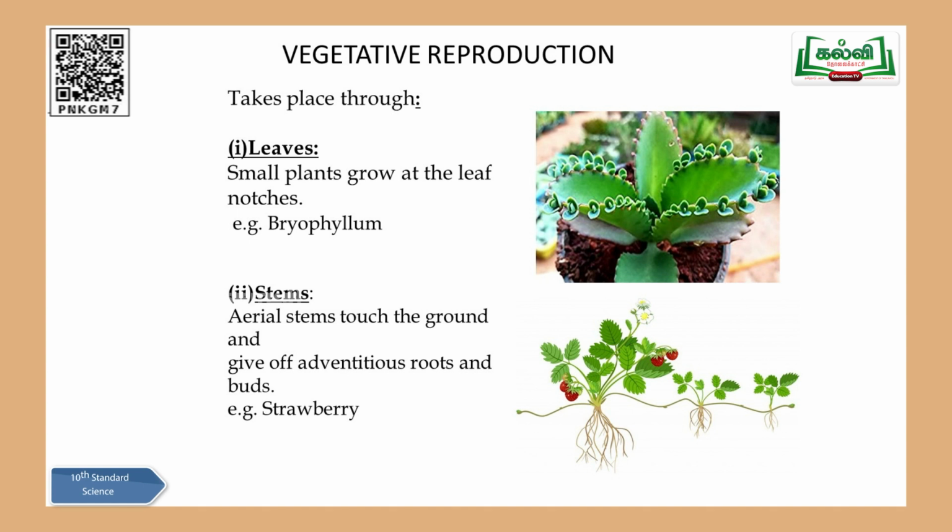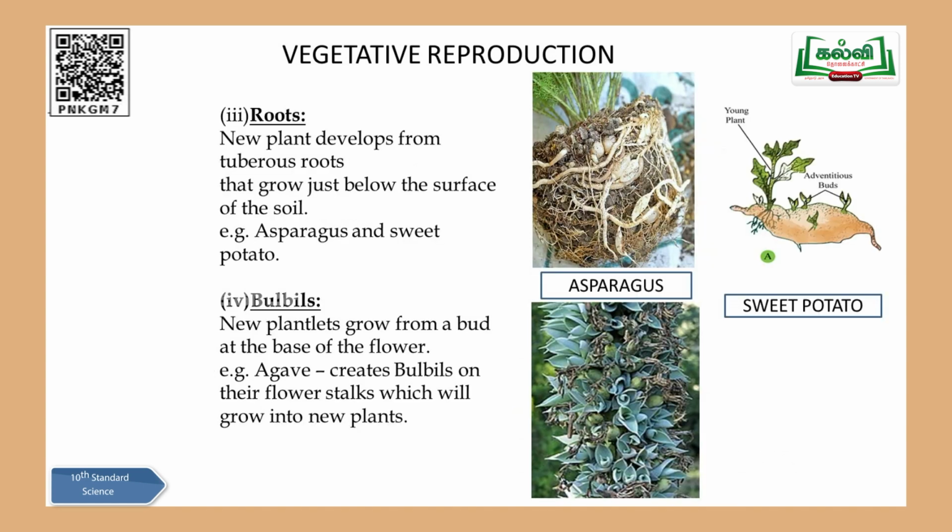Is that clear? So that's the second type of vegetative reproduction. Then the third one, you can come across a beautiful diagram of asparagus. These are not there in your textbook. You can make a note of it, children. Roots. Look at the roots. Roots are also part of a vegetative reproductive method. Look at that. In the roots, I just now told you about adventitious root, and you would have learnt about taproot in carrot in 6th standard.